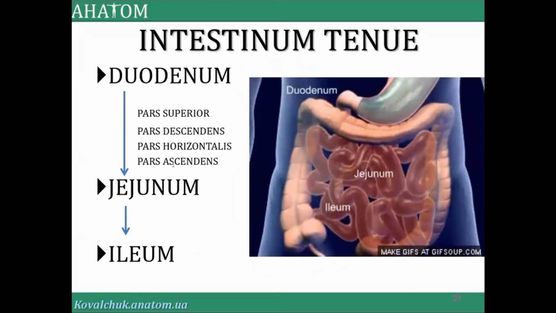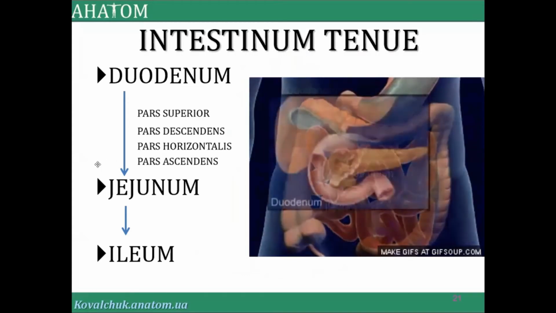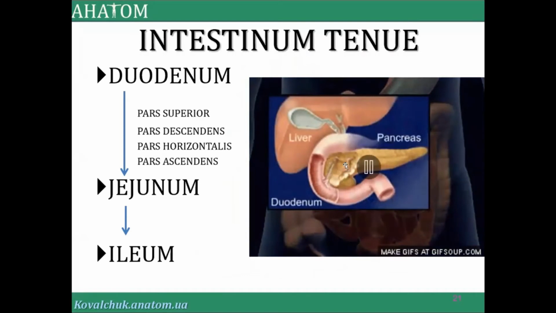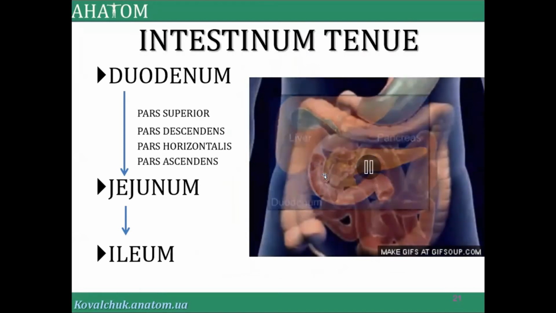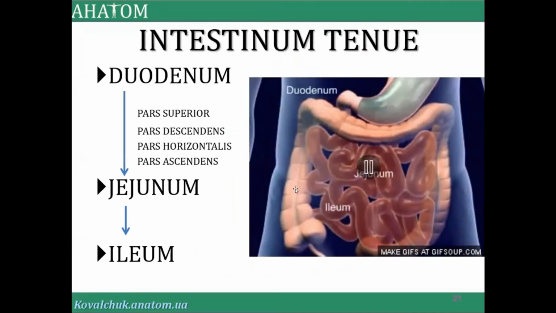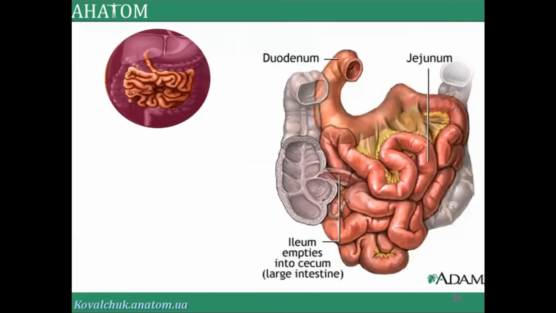Which part of the duodenum connects with the ducts of the pancreas and the common bile duct? Superior? No. No. No. Please remember, it's very important for different diagnostics. It's the descending part.